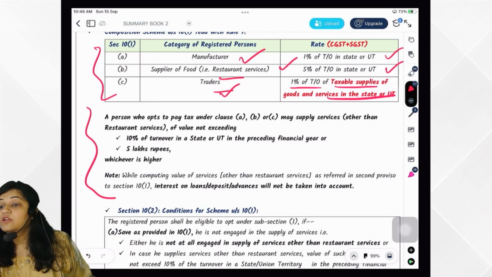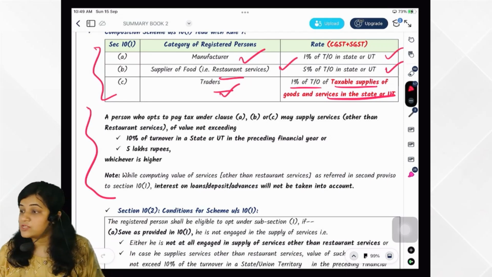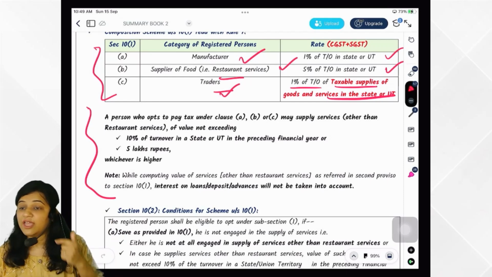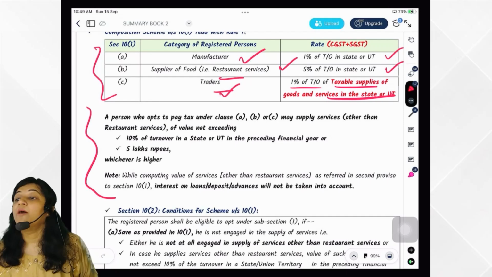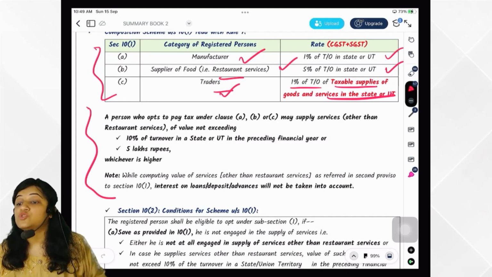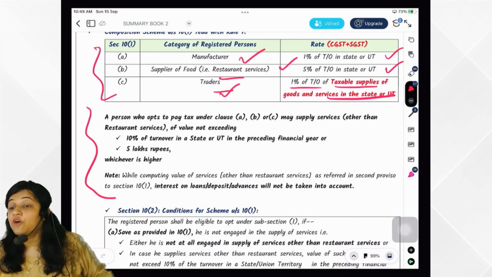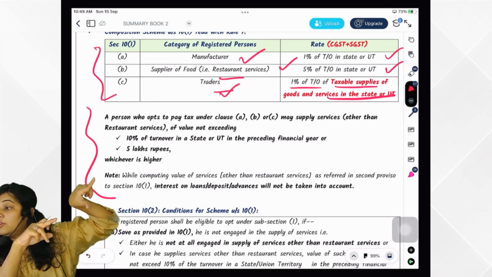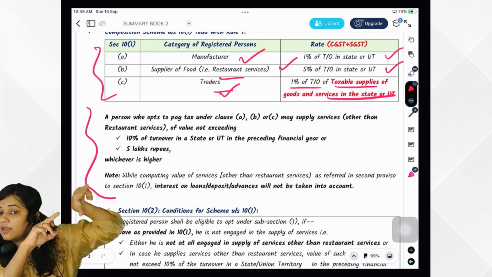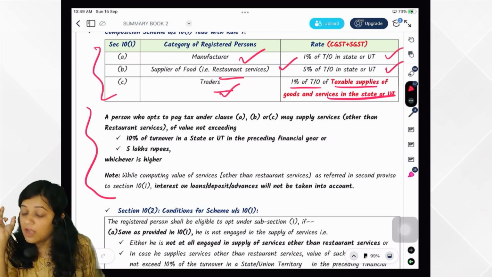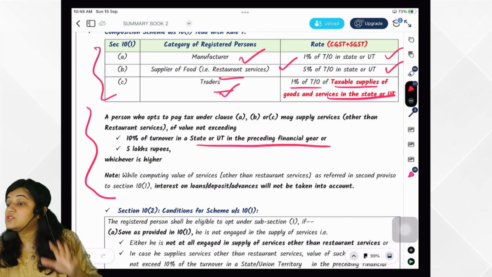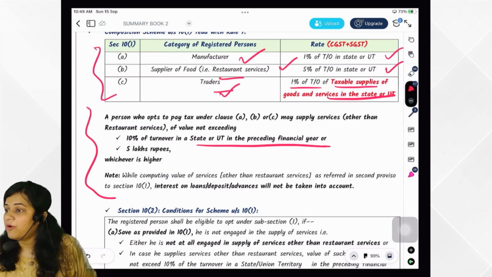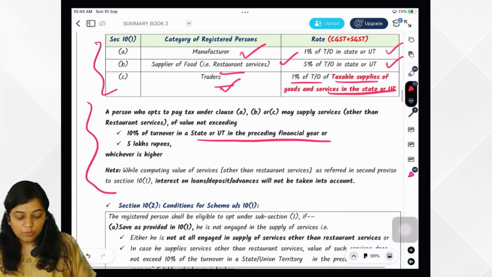You got it? So if you are a manufacturer, restaurant provider or trader, you can very well supply service if you want composition scheme under 10(1) also, but the supply of service should not exceed 10% of turnover in the state or union territory of preceding financial year, or 5 lakh, whichever is higher. And this turnover in the state or union territory will not include interest income, interest on loan, deposit, advances. You remember it was given there.